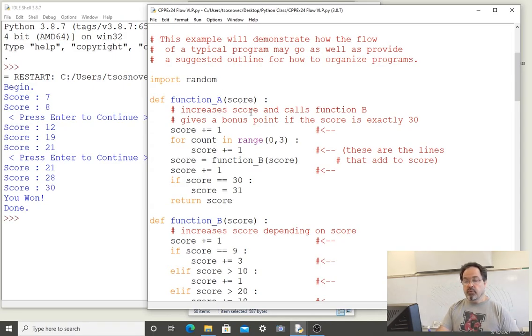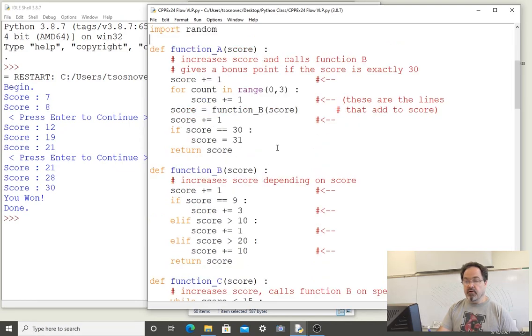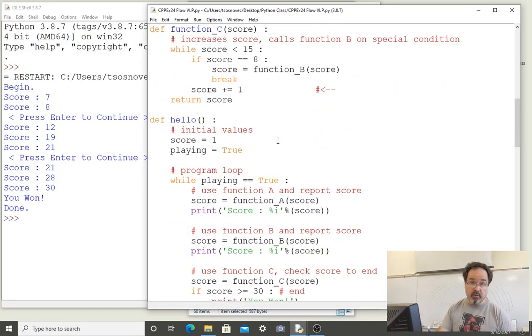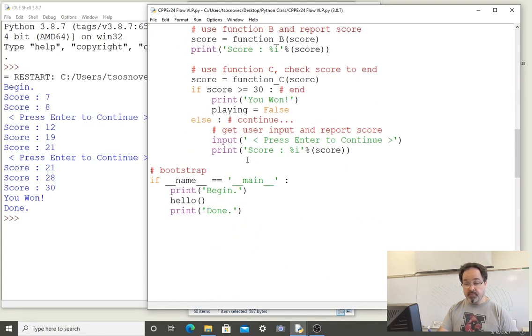Moving on with the structure, we can see that we have defined a function, function A, a second one, function B, a third one, function C, and a fourth one called hello. Then at the bottom, with the comment, we have our bootstrap.